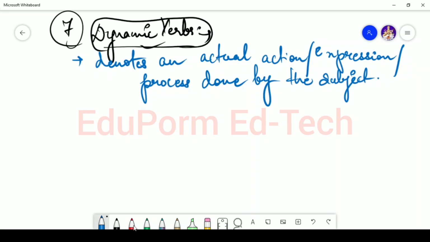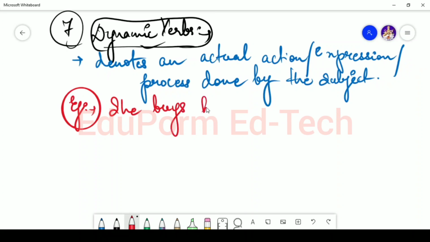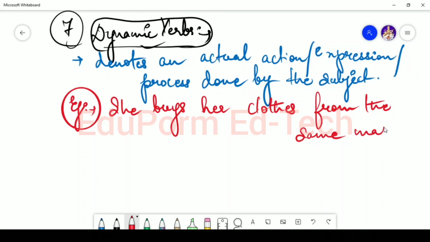Okay, let's say for example, she buys her clothes from the same mall. If you see here, we are trying to denote an actual action or an expression or a process which is done by the subject.